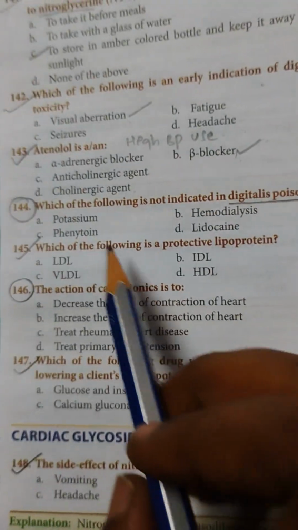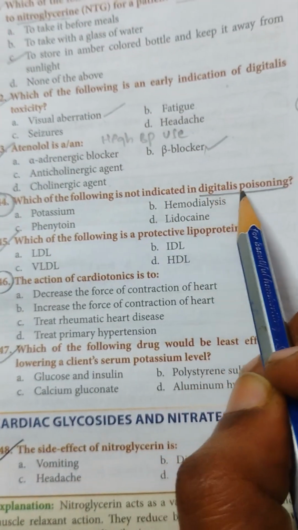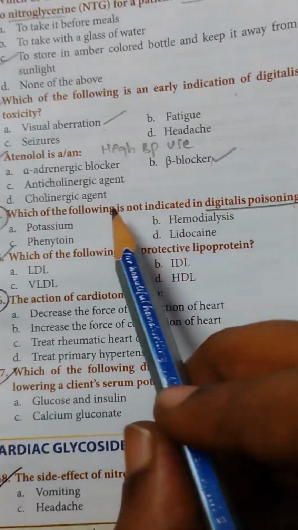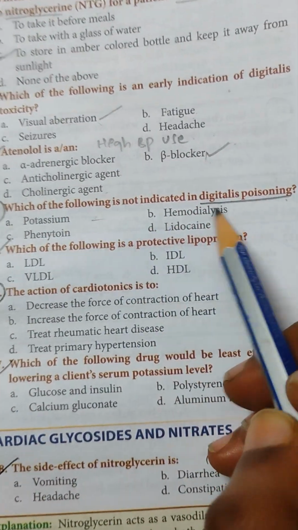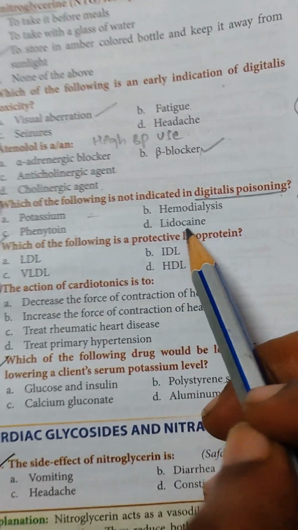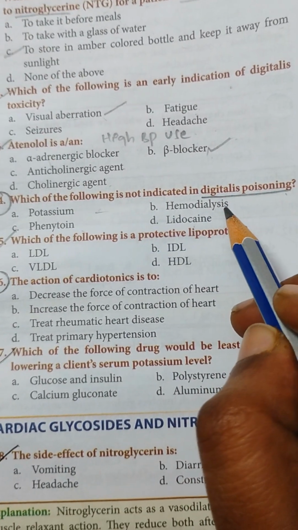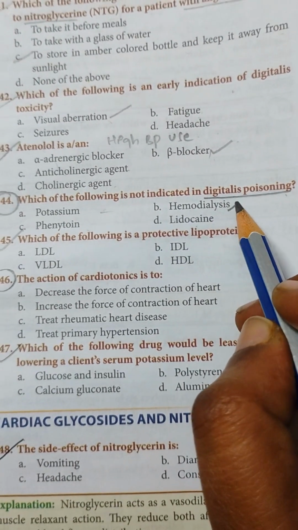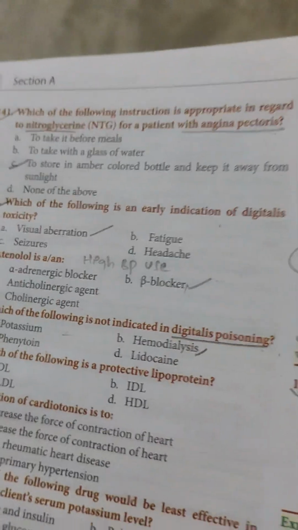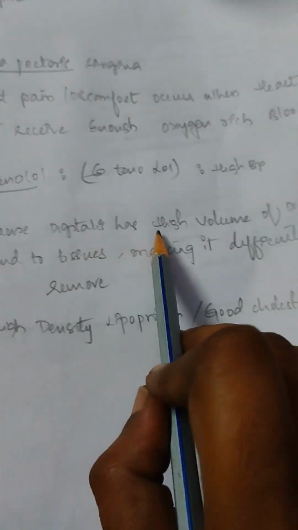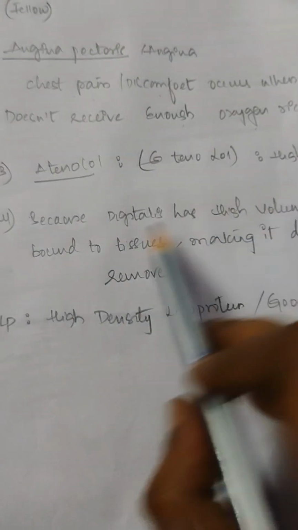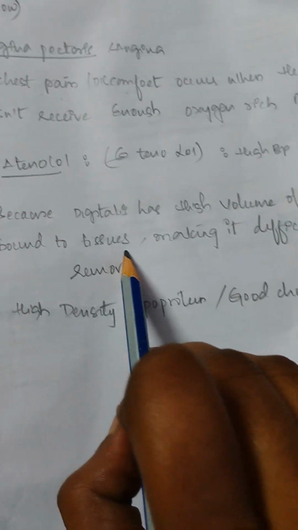Okay. The next, which of the following is not indicated in digitalis poisoning? Potassium, hemodialysis, phenytoin, lidocaine. The answer is hemodialysis, because digitalis has a high volume of distribution and is bound to tissues.